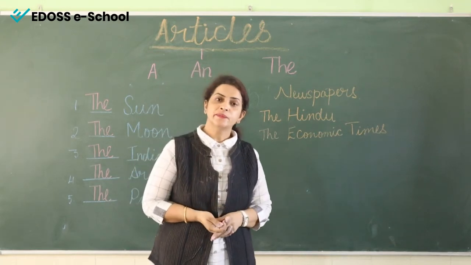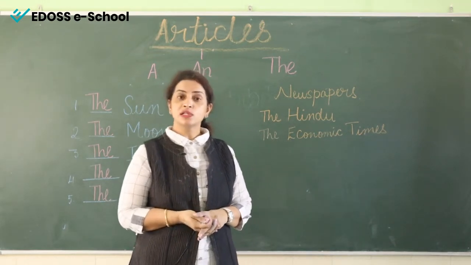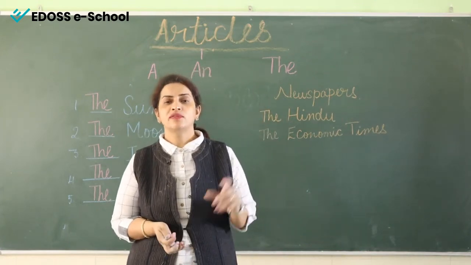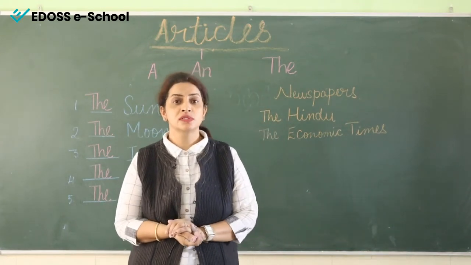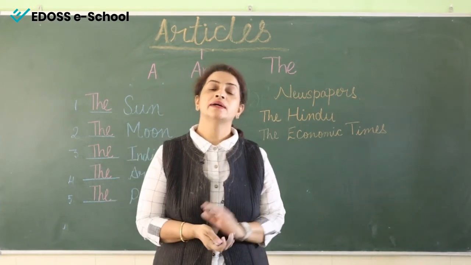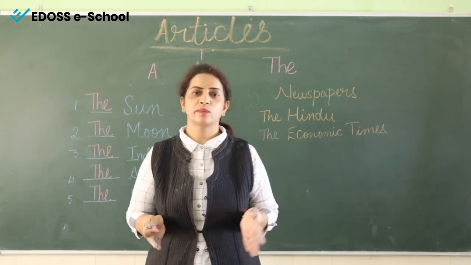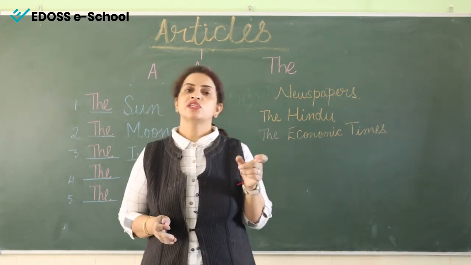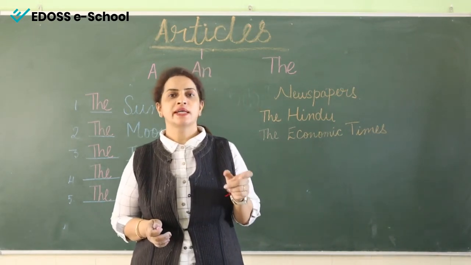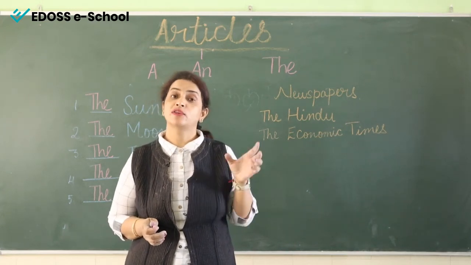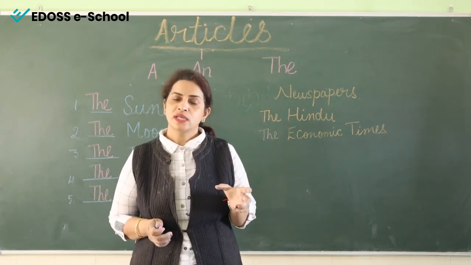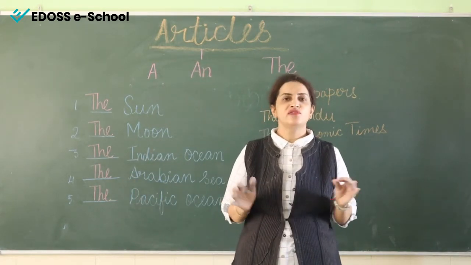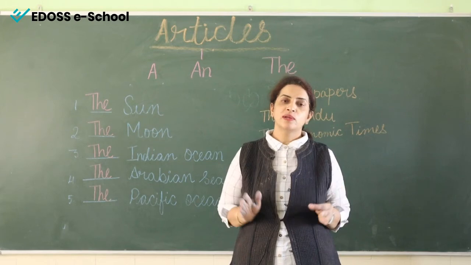For countries we generally don't use the, but there are a few countries before which we use article the, like the United States of America or the Soviet Union. Basically, countries which have one name don't take the, but countries which have more than one word in the name take article the.